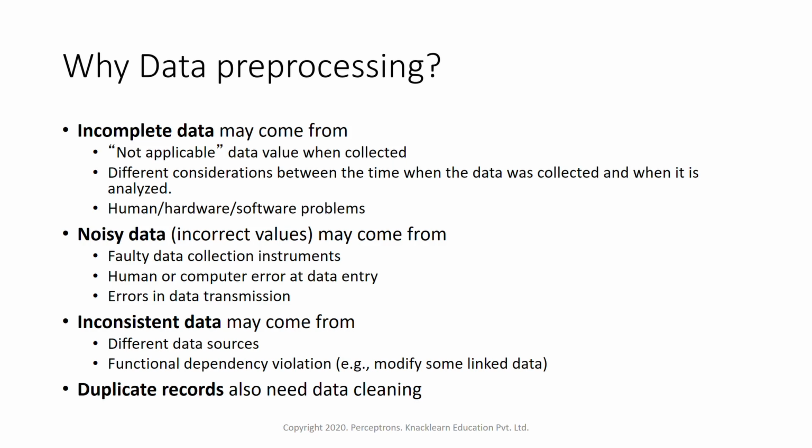Another cause is different considerations between the time when the data was collected and when it is analyzed. If we don't consider the time properly, data might have been collected a year back and we are analyzing it now, so it might not have the new information we need. That can also lead to incomplete data. Incomplete data can also arise from human, hardware or software problems. If there is a software problem and it is not able to record, that also leads to incomplete data. These are the reasons we might get incomplete data.